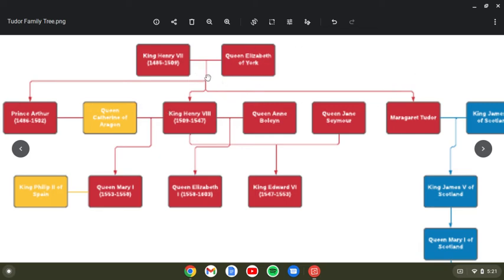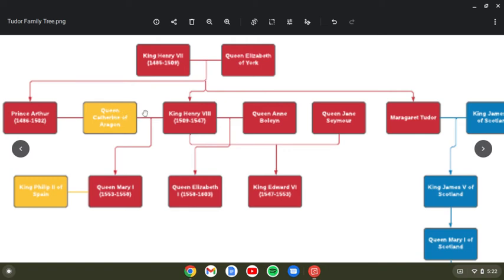Prince Arthur married Princess Catherine of Aragon, who was the daughter of Ferdinand II of Aragon and Isabella I of Castile. Their marriage happened in 1501. Arthur then died in 1502 at the age of 15, which left Catherine a widow and Henry VII without an official heir, but he did name his second son Henry as his heir, so it was no problem. When Henry VII died in 1509, his son Henry became King Henry VIII, a very famous monarch, and he ended up marrying Catherine in 1509, thankfully saving her money and making her a queen, Queen Catherine of Aragon.